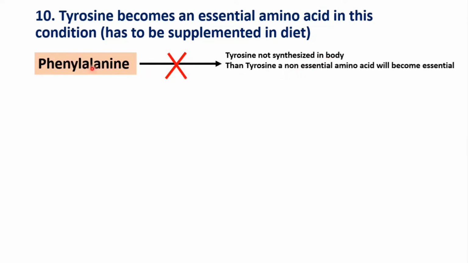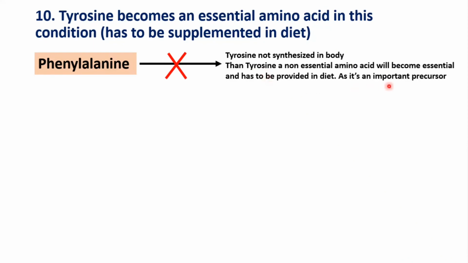Now phenylalanine and tyrosine both are aromatic amino acids. Phenylalanine is the essential amino acid, while tyrosine is a non-essential amino acid. But in the PKU condition, because phenylalanine cannot synthesize tyrosine, tyrosine will now become an essential amino acid, and so this tyrosine has to be supplemented in the diet.